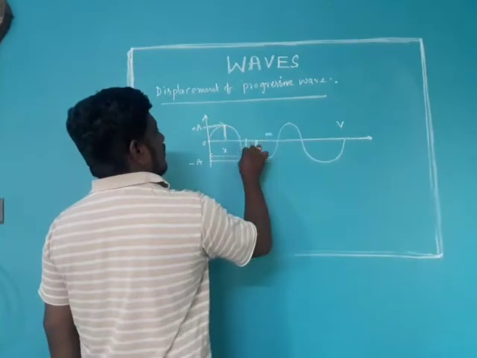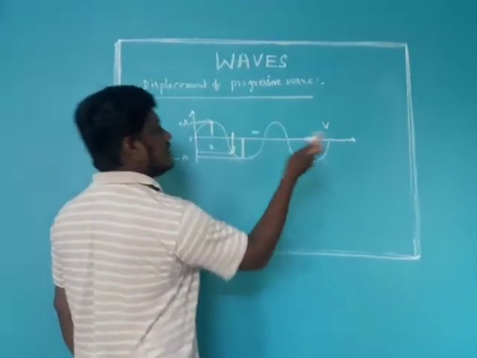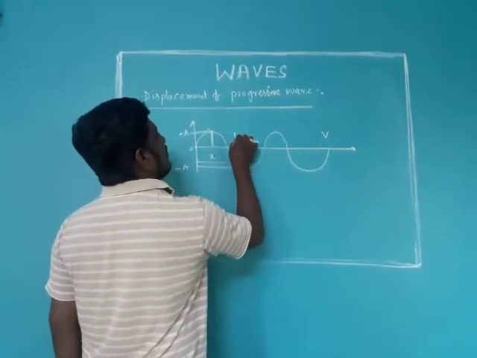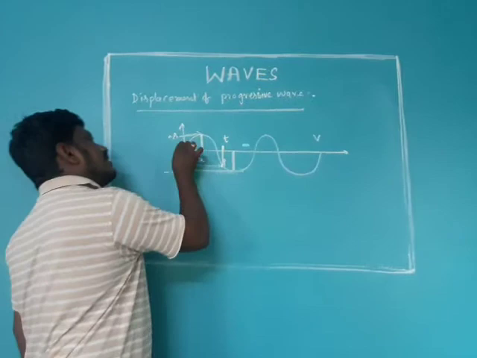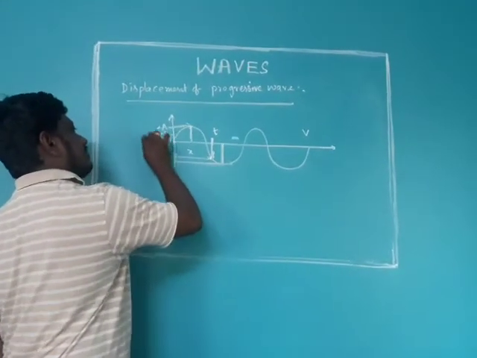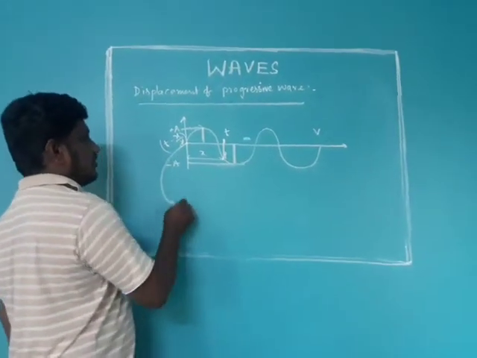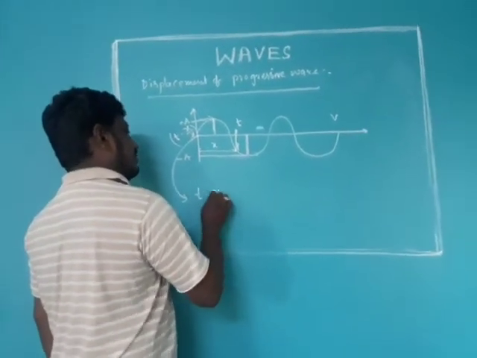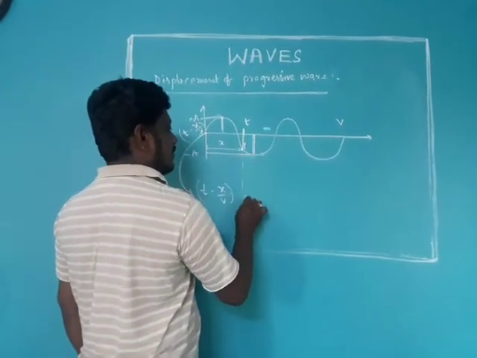When the energy is at point P, the time is t. When the same energy was at the origin, the time was t minus x by v. So here the time is t minus x by v, and here we have taken it as t.